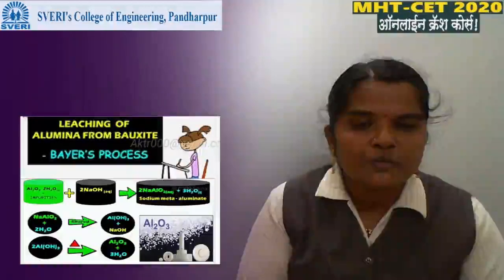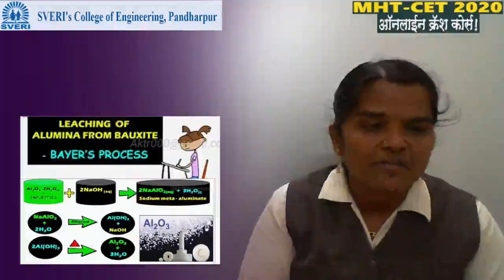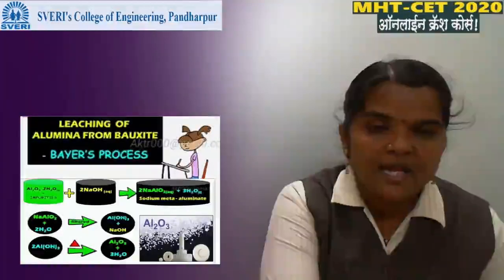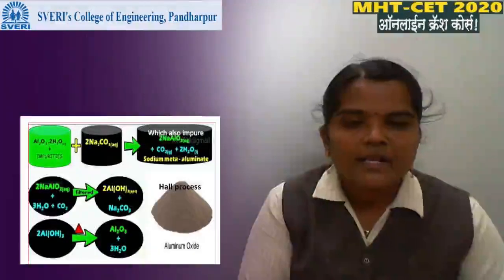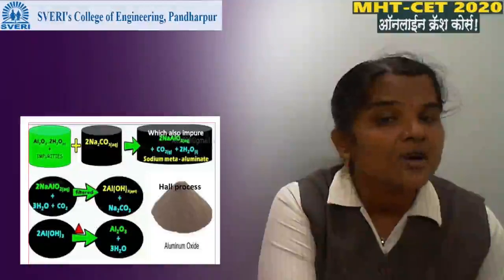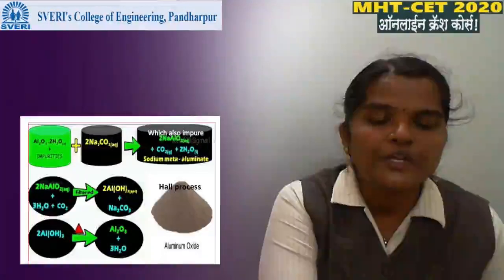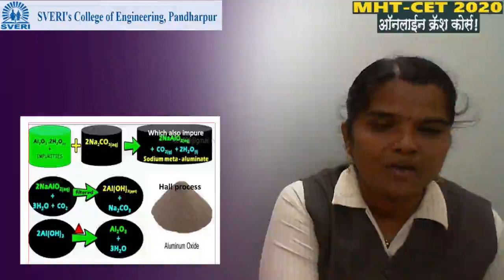Here in the process, if we use NaOH as a leaching agent, then this process is known as the BR process. If NaOH is used as a leaching agent or dissolving agent, then this process is known as the BR process. Then in the next process, if Na2CO3 is used as a leaching agent, then this process is known as the Hall process. Here in the Hall process, we use Na2CO3 as a leaching agent or as a dissolving agent.